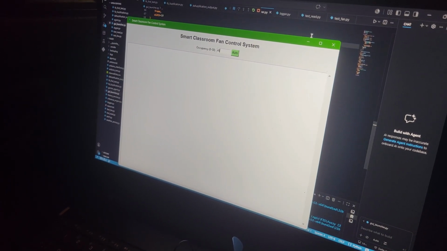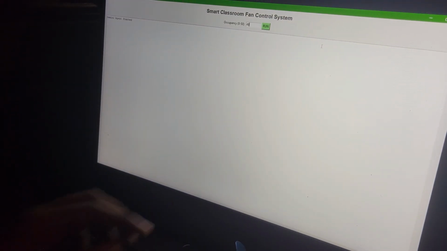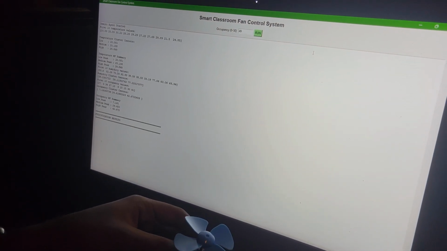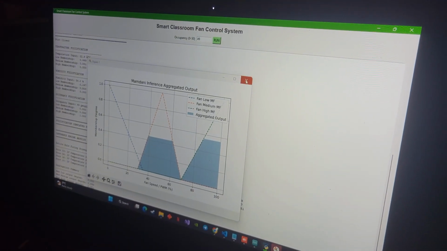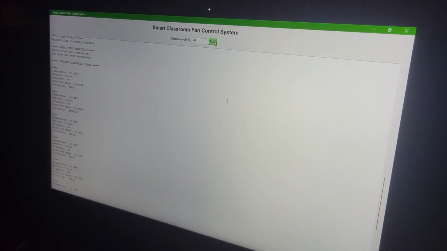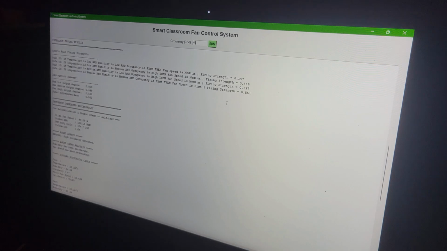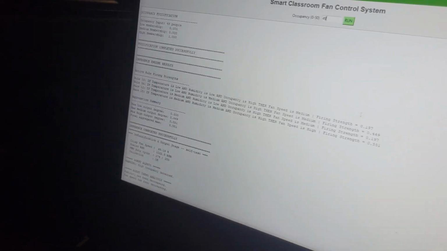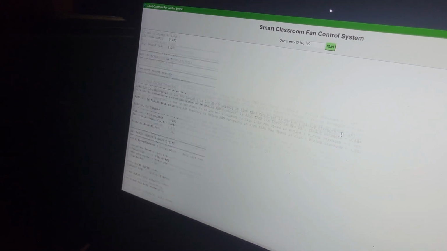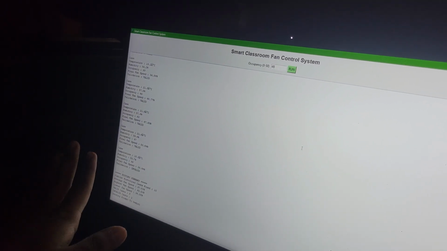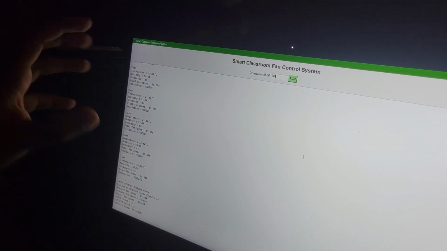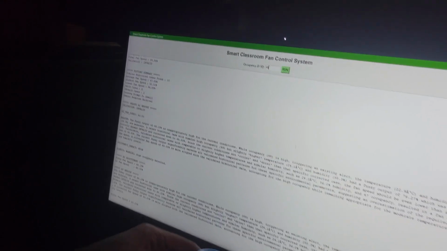Okay, they started. Now we got a crisp output of 68% since the temperature value dropped down to 22. Earlier it was 31. Now the Gemini agent is verifying whether it's valid or not.